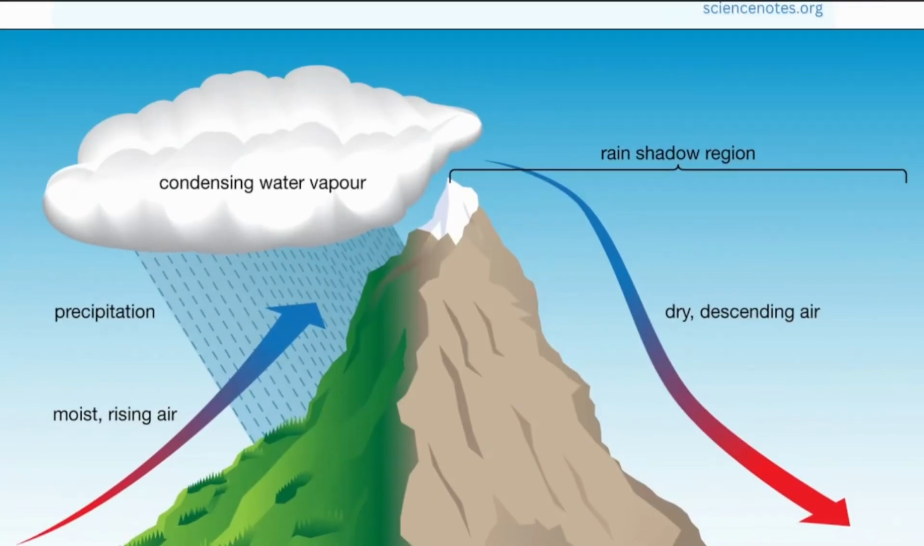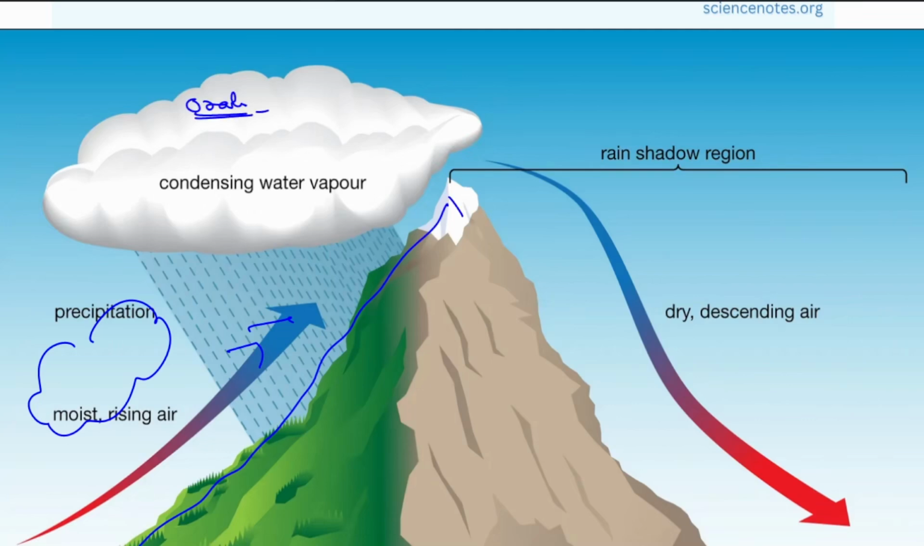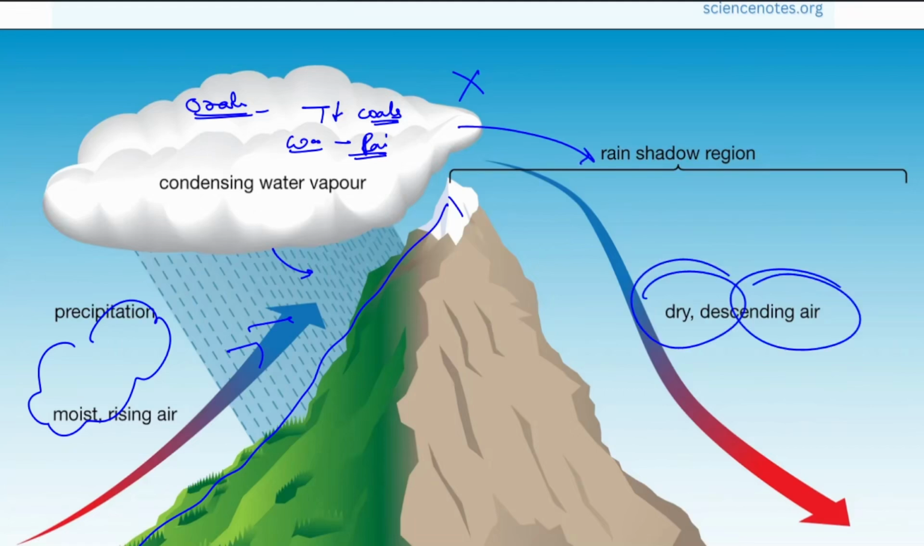Now we can see here, this is the water cloud, moisturizing the air. It goes upward because it comes across a mountain like this, and orographic lift happens. Temperature goes down, it cools. When it cools, what happens? Water vapor turns into rain. That is why it rains. But now it has no water, so when it comes down here, it has dry descending air. Now if this happens very intensely, then it is known as a cloudburst.